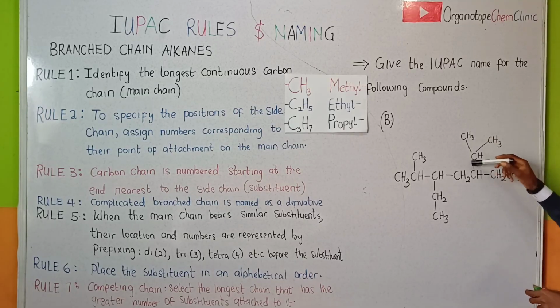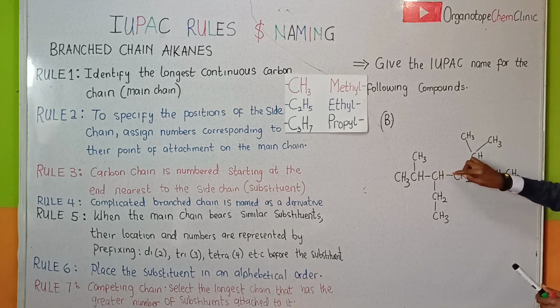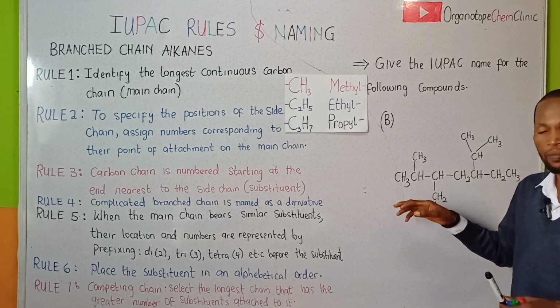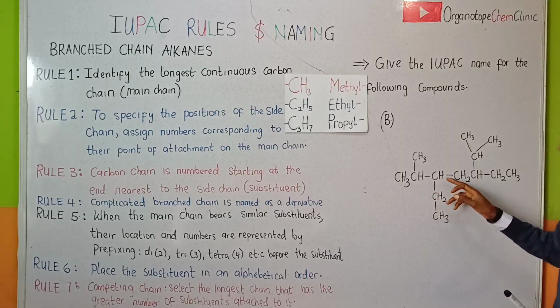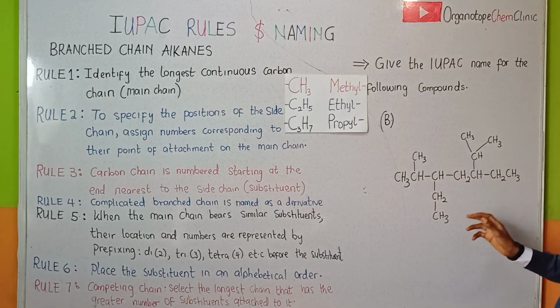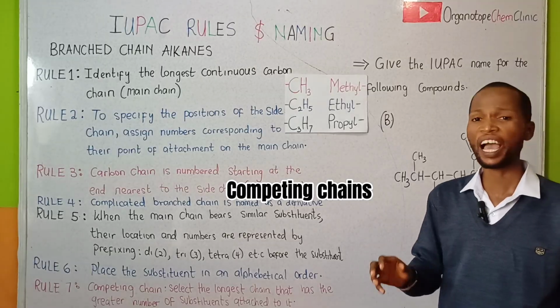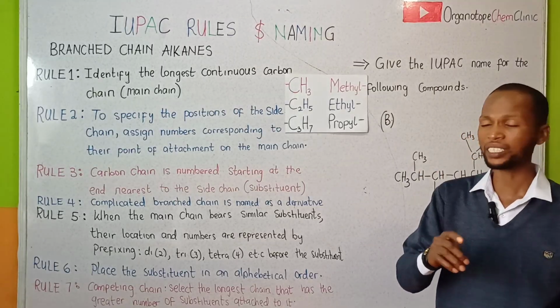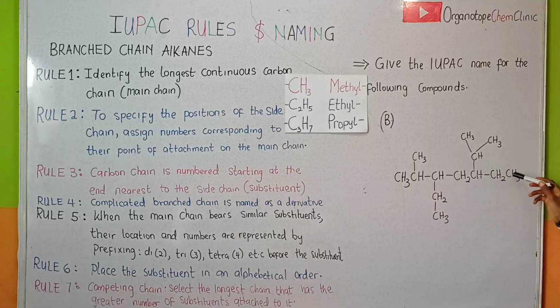And also right here, we are going to be having a group of substituents as attached group if I should move in this direction. If I'm counting in this direction, I'll be having 1, 2, 3, 4, 5, 6, 7. 7 as well. This implies that we have competing chains. So we have to identify the main chain, because in this direction we have 1, 2, 3, 4, 5, 6, 7.